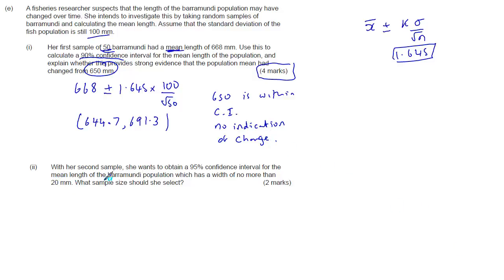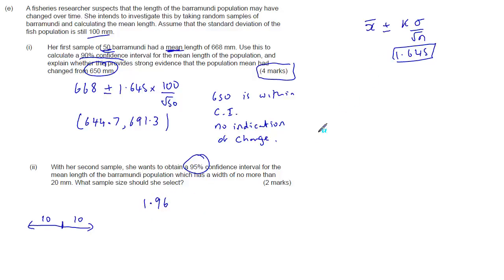With her second sample, she wants to obtain a 95% confidence interval for the mean length of the barramundi population, which has a width of no more than 20 millimeters. So if her mean is here, and the width is 20, that means 10 up and 10 down. Now the k value for 95% is 1.96.